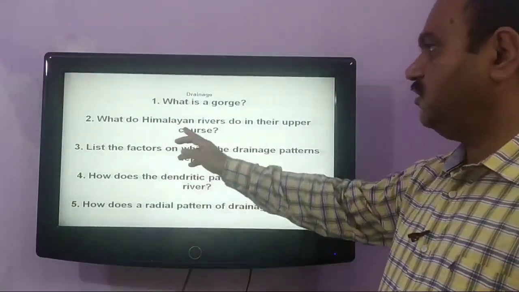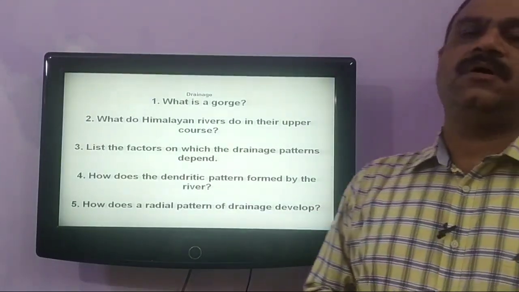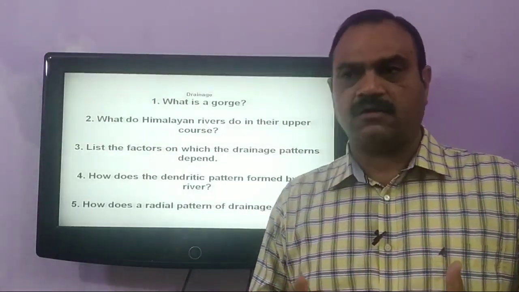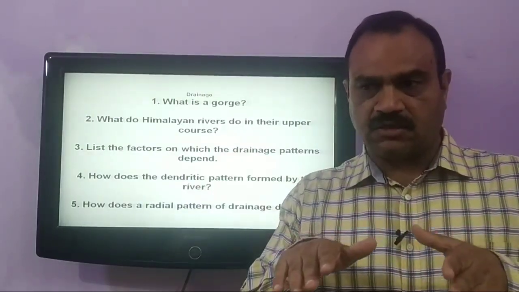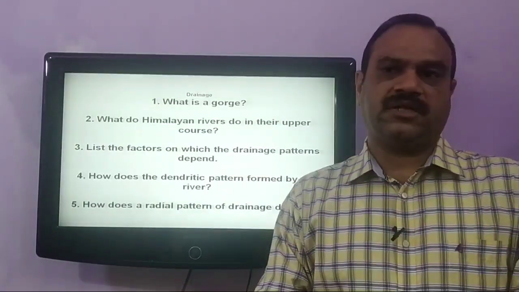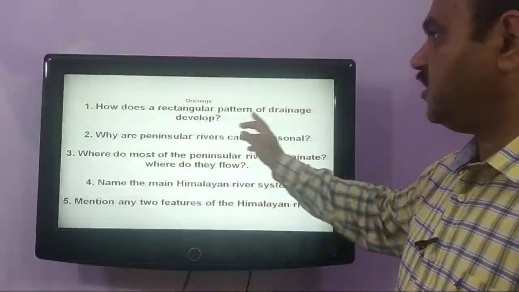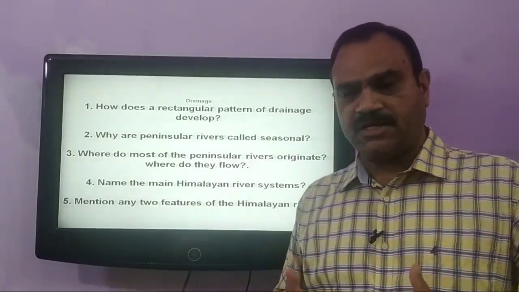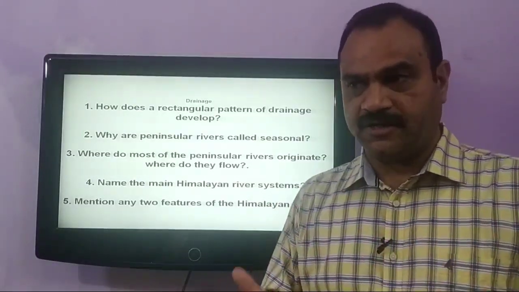Our next question is, how does a radial pattern of drainage develop? A radial pattern of drainage develops when rivers flow down a slope and move in different directions from a dome. Next question is, how does a rectangular pattern of drainage develop? A rectangular pattern of drainage develops on a strongly jointed rocky terrain.